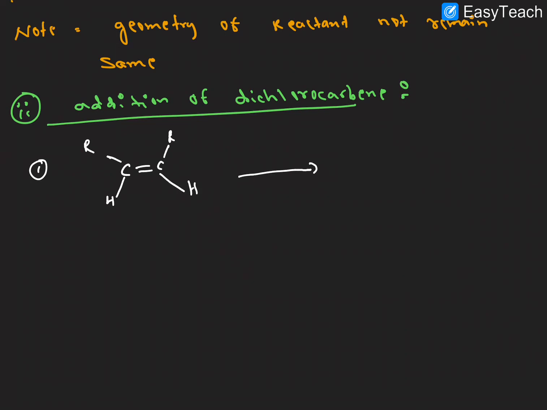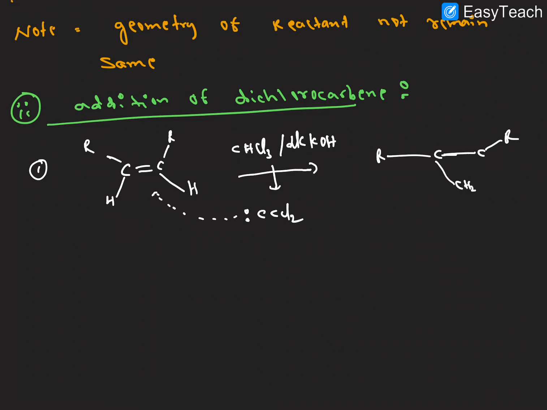And how is the dichlorocarbene obtained? CHCl3 in the presence of alkali KOH. From this we get dichlorocarbene. So this carbene is attacking here. So here what is the product we will get? This is the carbon, and here we'll get the cyclopropane ring with two chlorines. This is the product, chlorine.